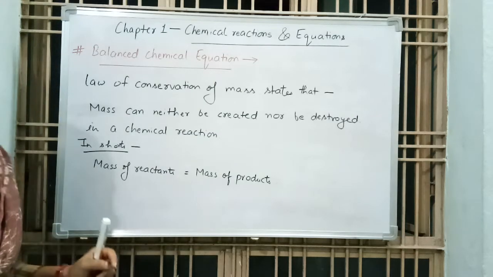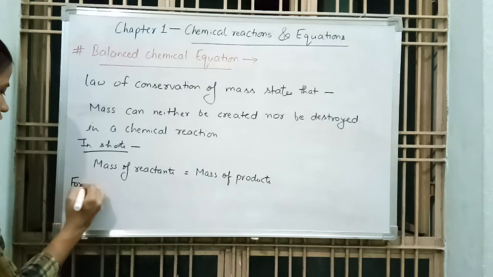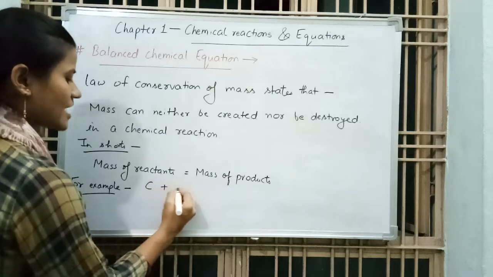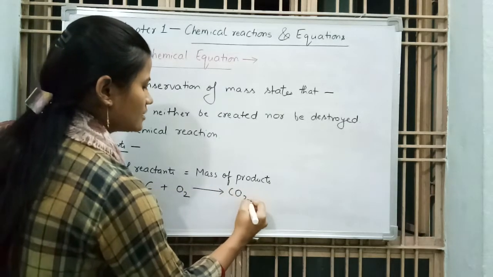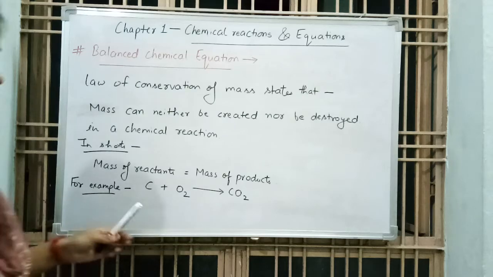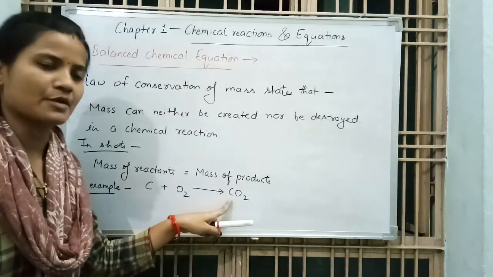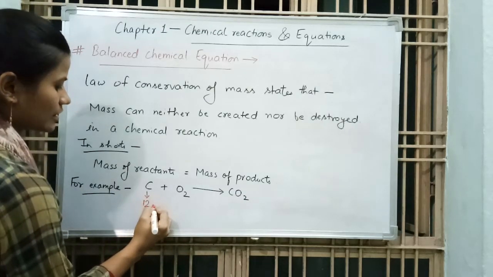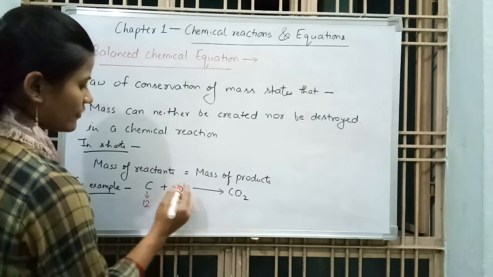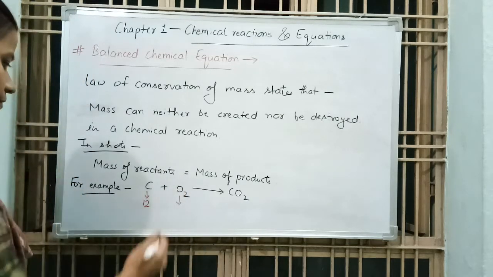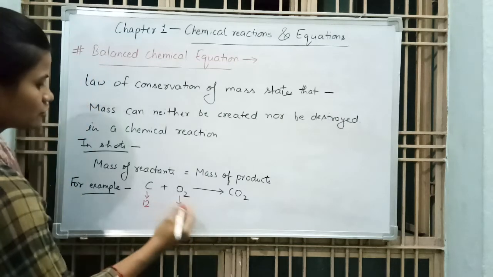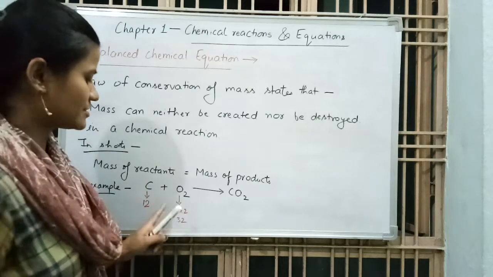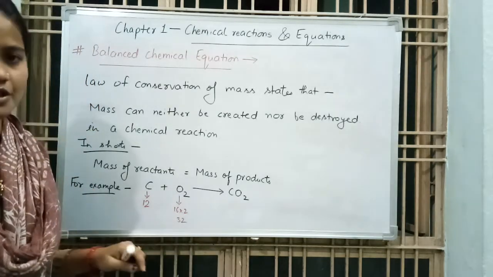So it can be explained by taking an example. So I will give you an example. For example, carbon reacts with oxygen, gives carbon dioxide. This reaction is balanced. Number of carbon atom is 1, number of carbon atom is 1, oxygen is also balanced. So we have to write the mass of carbon. It is 12 gram. And one oxygen atom is 16 gram. So 2 oxygen atoms, 16 into 2, that is 32. Mass of one oxygen atom is 16. So mass of 2 oxygen atoms is 32.